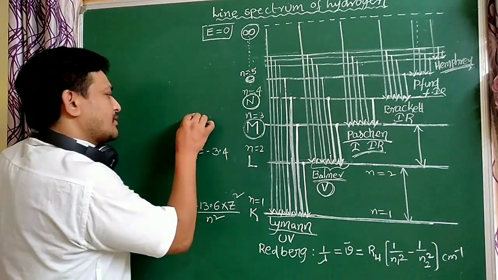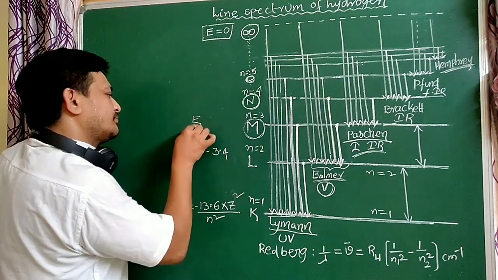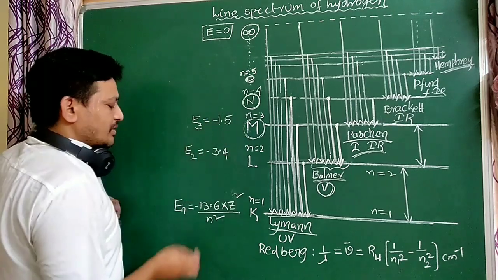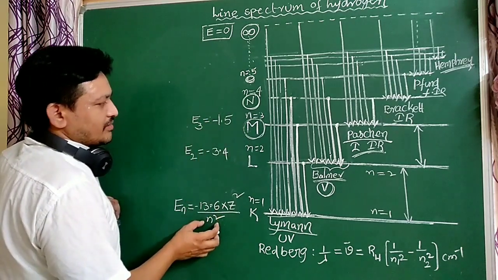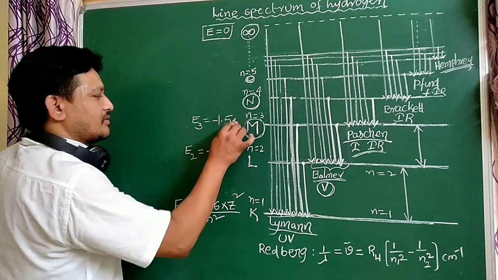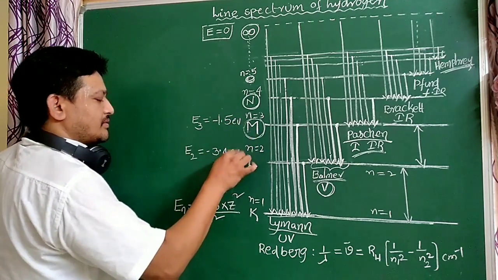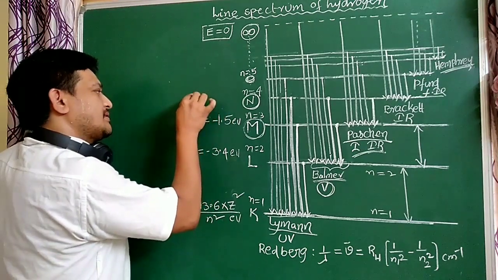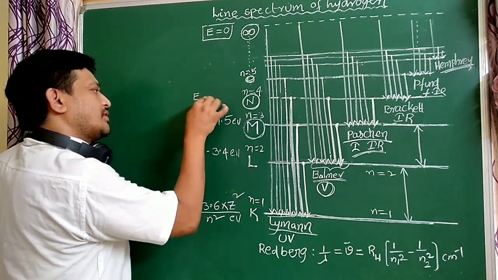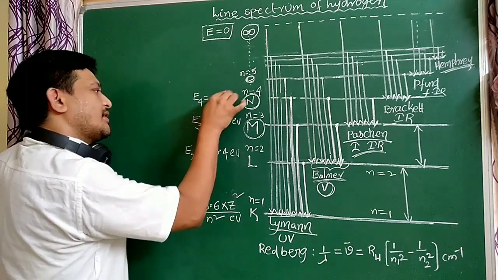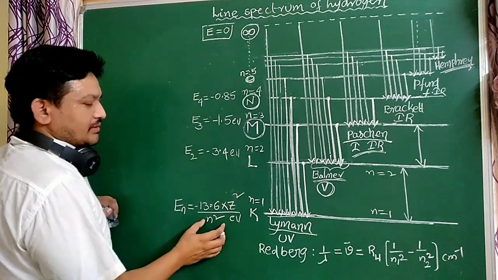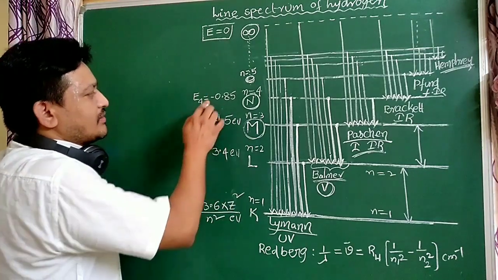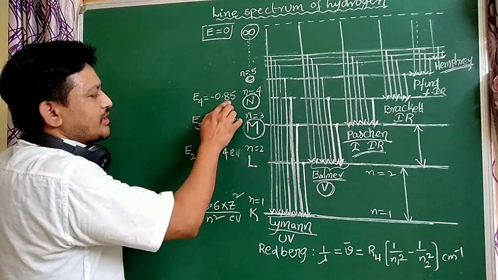Next, the third orbit energy is minus 13.6 by 3 square, which is minus 1.5 electron volts. Next, the fourth orbit energy is minus 13.6 by 4 square, that is by 16, which equals minus 0.85.